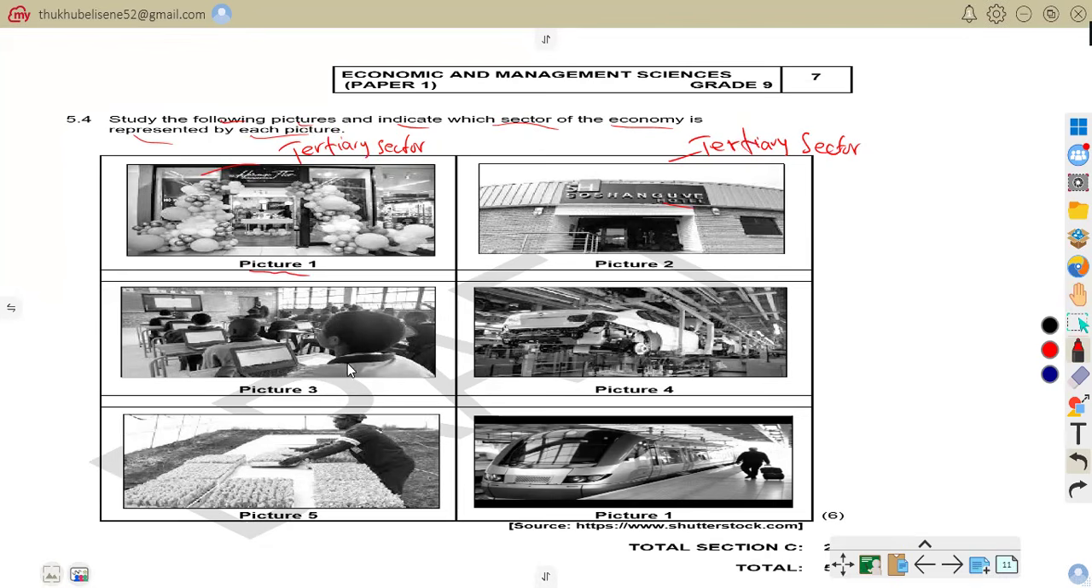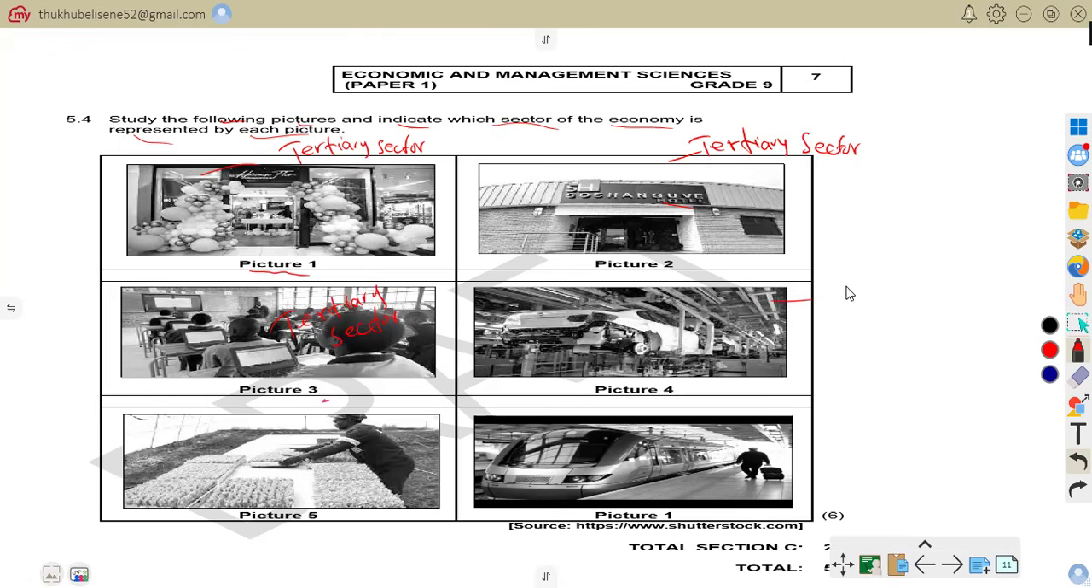Picture three is also a tertiary sector. People are providing services. You can see these people are before their computers, so they are providing services.